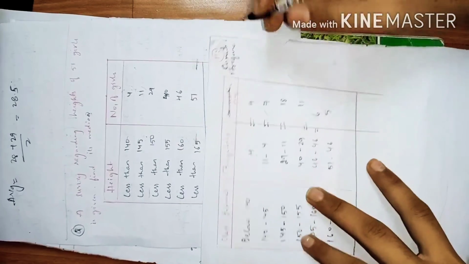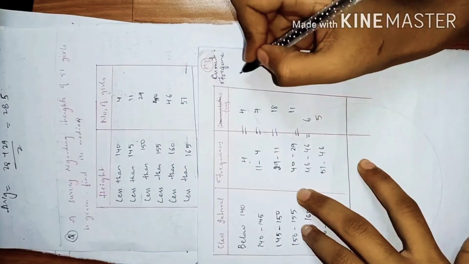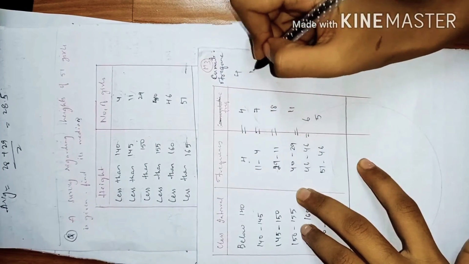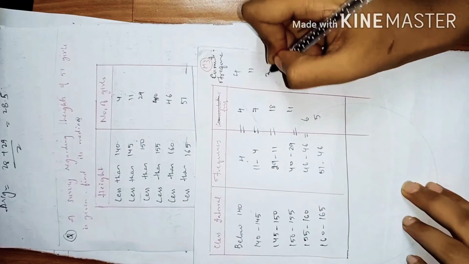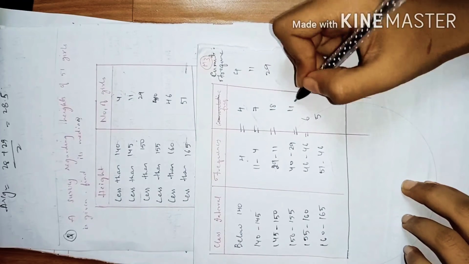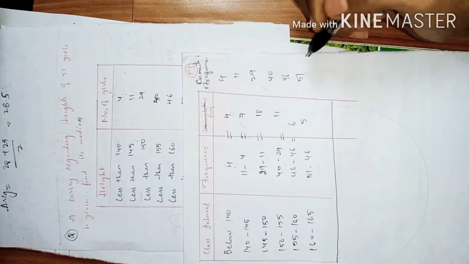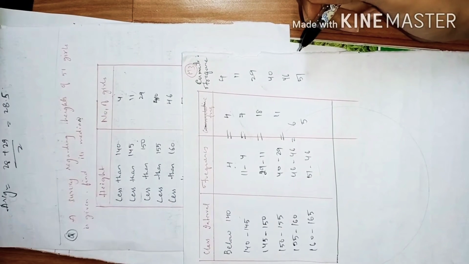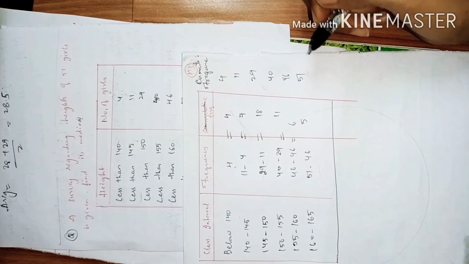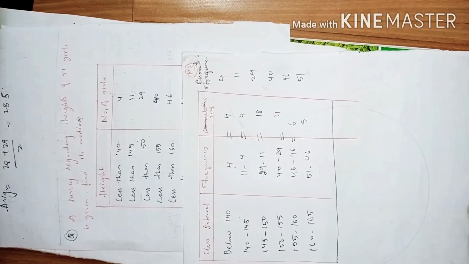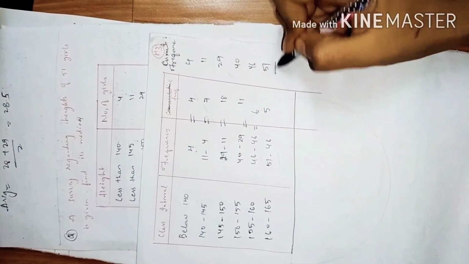To write the cumulative frequency, just add all these values line by line. So this is 4, 4 plus 7 is 11, 11 plus 18 is 29, then 29 plus 11 is 40, 40 plus 6 is 46, and this is 51. So these are the values. The total number of observations is 51.